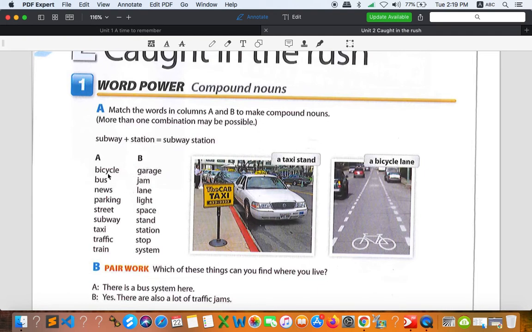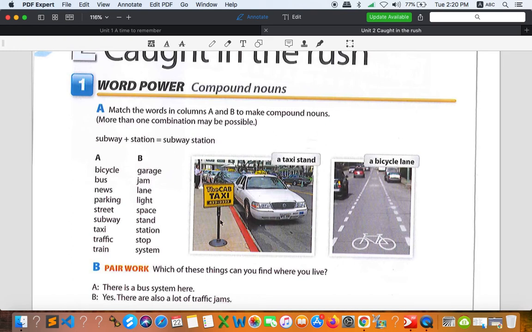So let's begin with bicycle. I don't think we say bicycle garage. We don't say bicycle jam, but we can say bicycle lane. It's just like in the picture right here. And we don't have bicycle light. It's impossible, right? And bicycle space, no. Bicycle stand, yes. So a bicycle stand is just like this stand. That's what we call a stand or a sign. But in the picture right here is a stand.